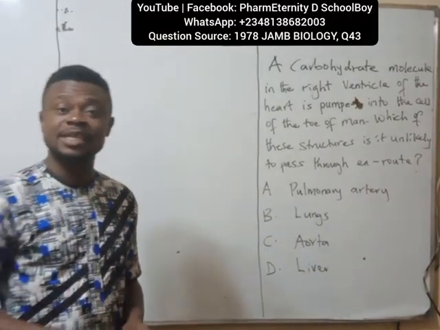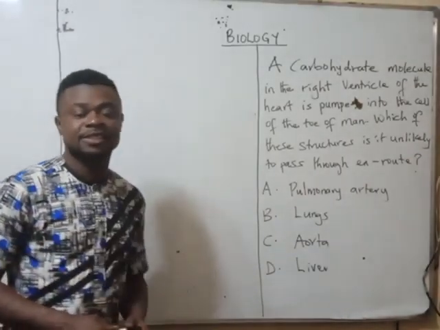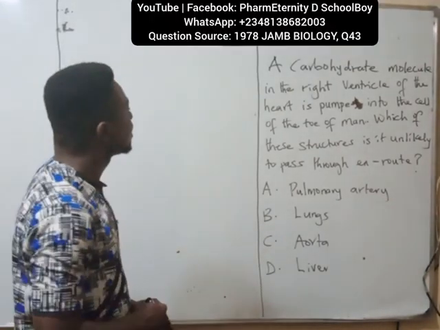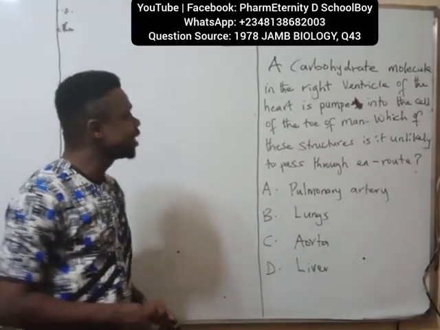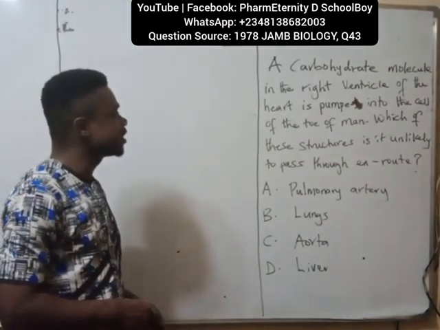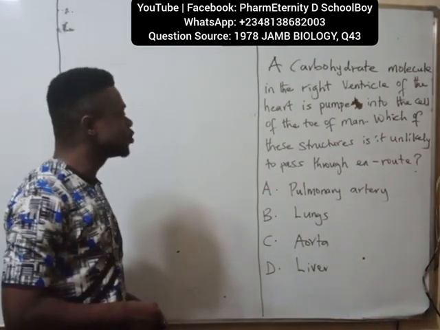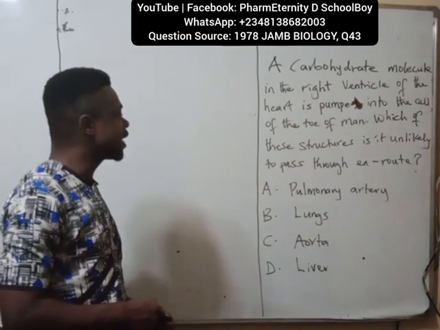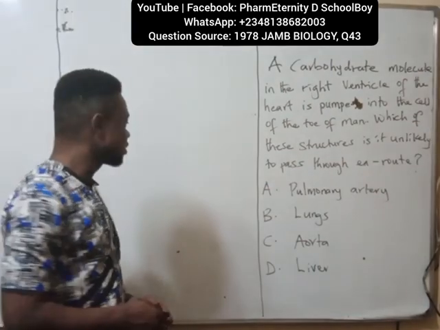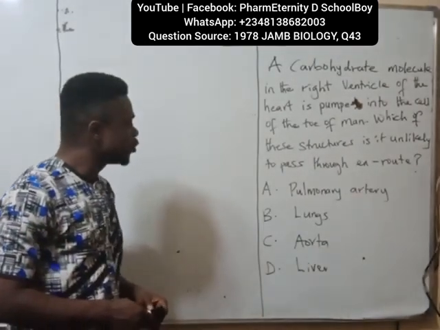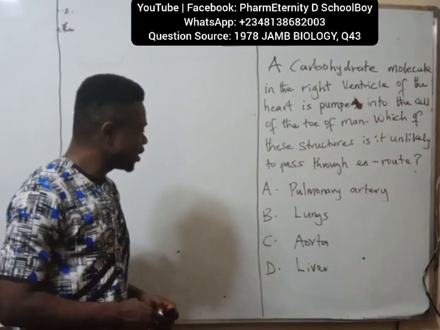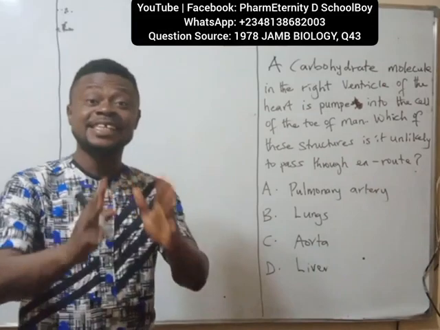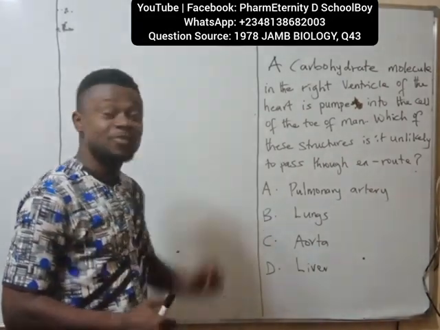Today we are going to take a look at biology, and we have a question on the board. The question says, a carbohydrate molecule in the right ventricle of the heart is pumped into the cell of the toe of man. Which of these structures is it unlikely to pass through en route? A. Pulmonary artery. B. Lungs. C. Aorta. D. Liver. This question has to do with the cardiovascular system.